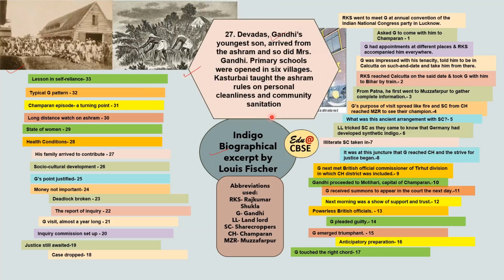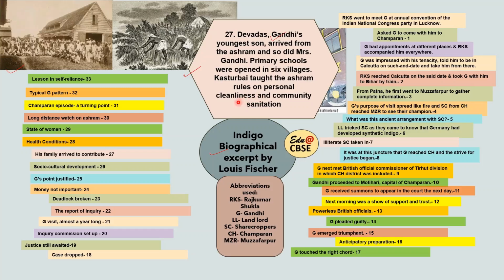Then Devadas, Gandhi's youngest son, and even Gandhi's family also arrived there. They arrived from the ashram, and so did Mrs. Gandhi. Primary schools were opened in 6 villages. Kasturbai taught the ashram rules on personal cleanliness and community sanitation. So all this was also important. It was important that the people were uplifted socially as well as culturally. So this is also an important question.